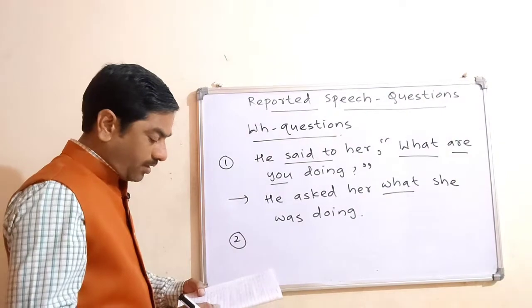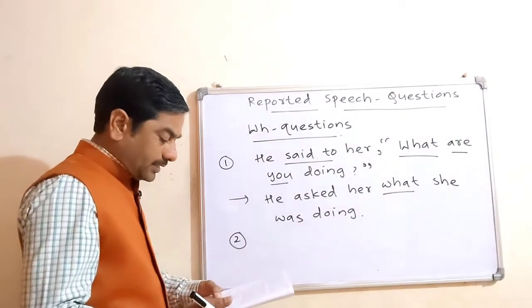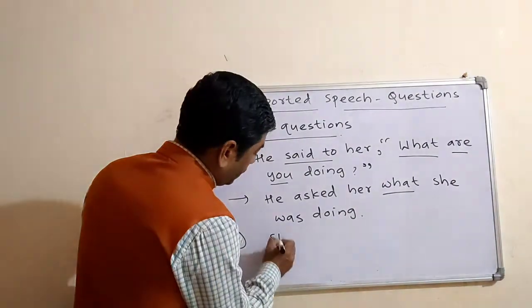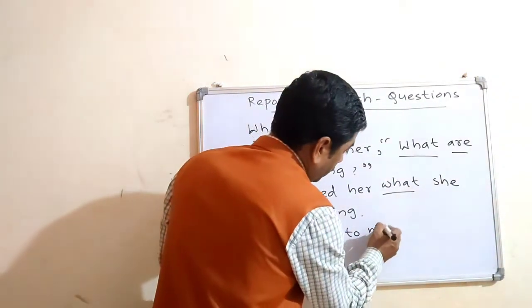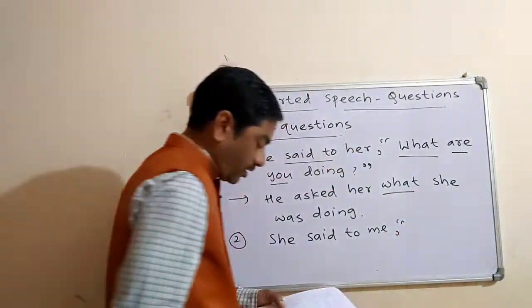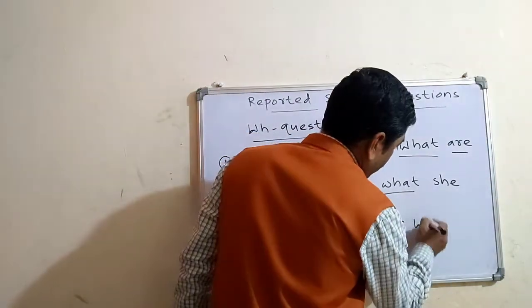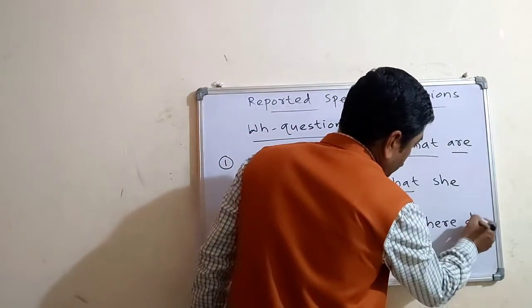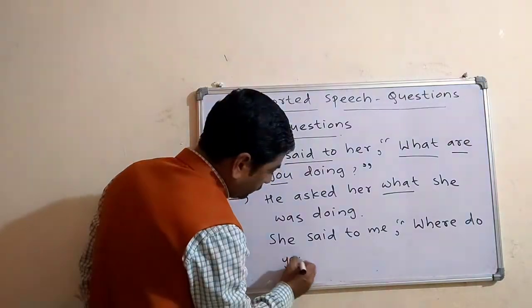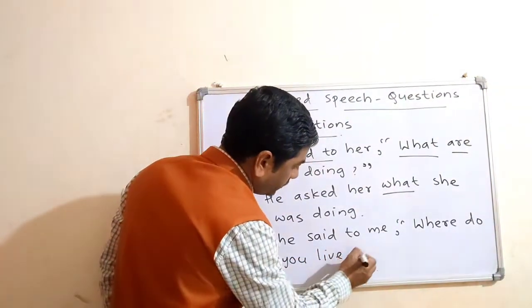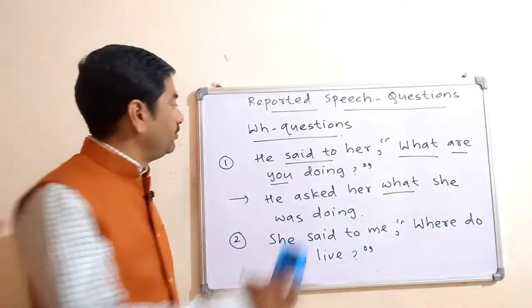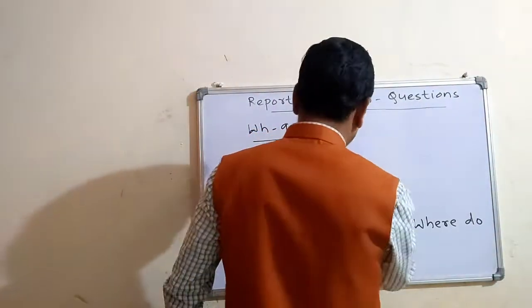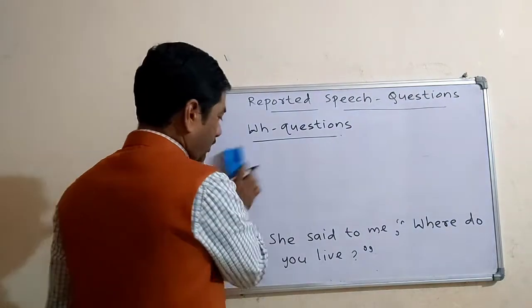Next, she said to me, comma, into inverted comma, where do you live? So here also, how will you change it into indirect speech? See, you will make use of asked in place of said to.